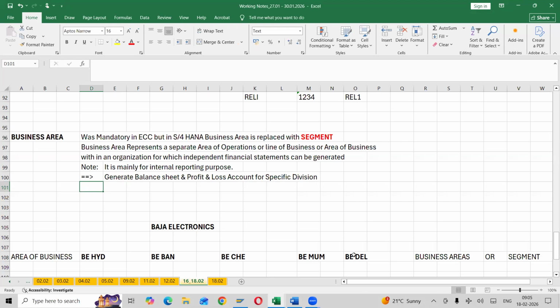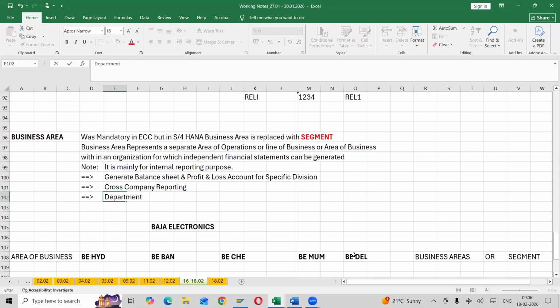So if my customer wants, next one, branch. Division is nothing but your branch or cross company code reporting, nothing but intercompany, cross company reporting. Intercompany transactions can be identified. Next one, department wise.